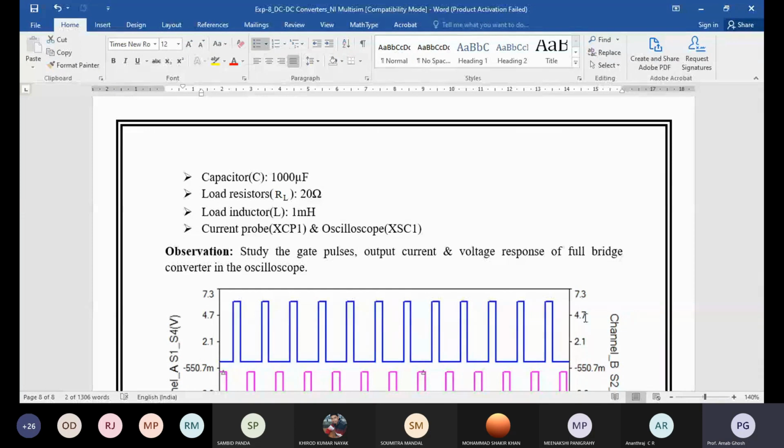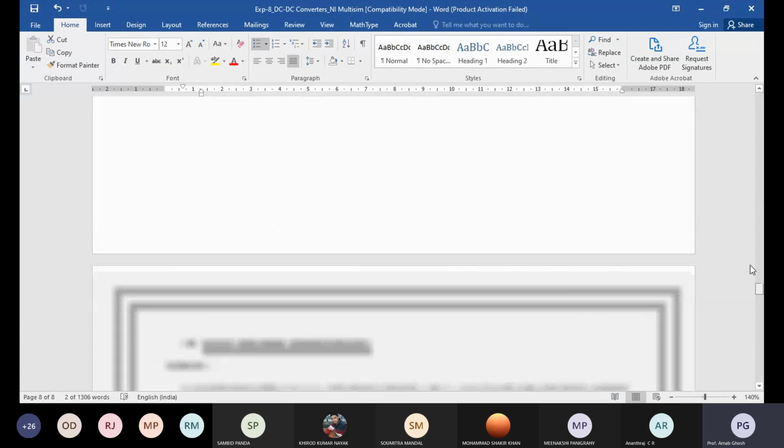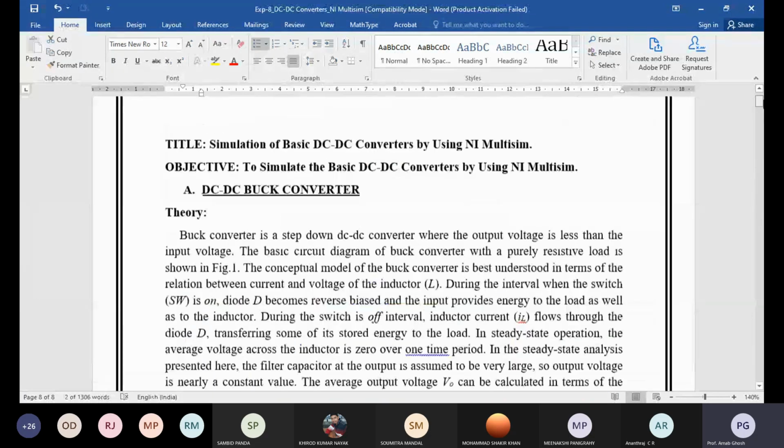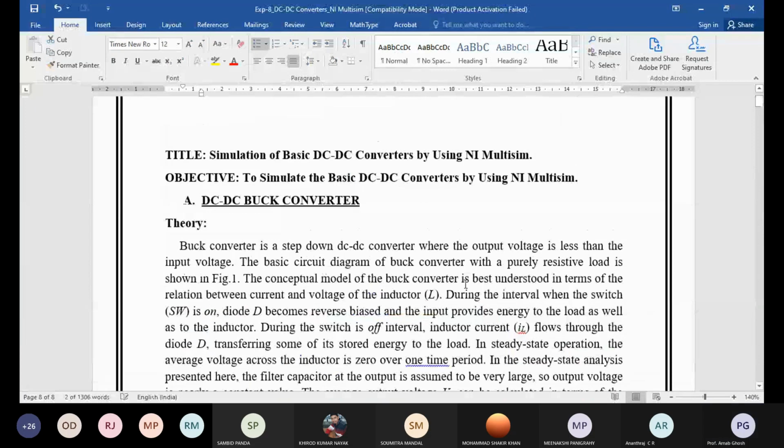That control voltage is compared with the triangular one, the repeating sequence. The frequency of the triangular repeating sequence is the same as your converter switching frequency.